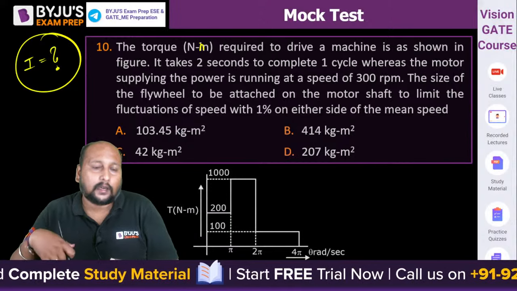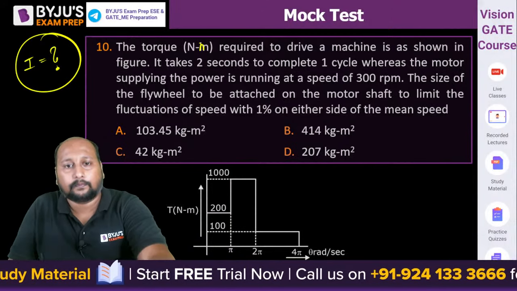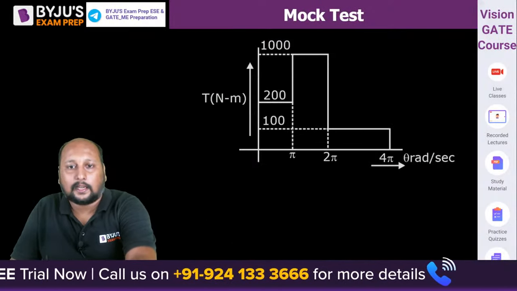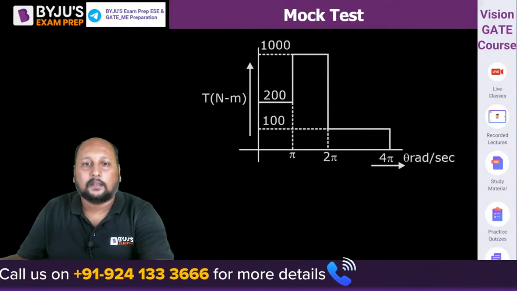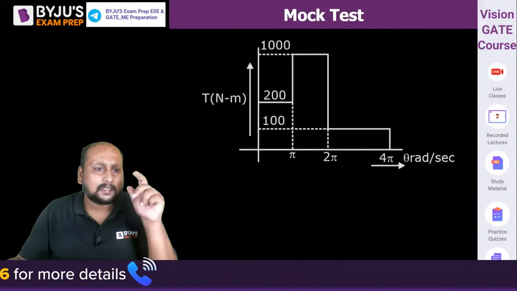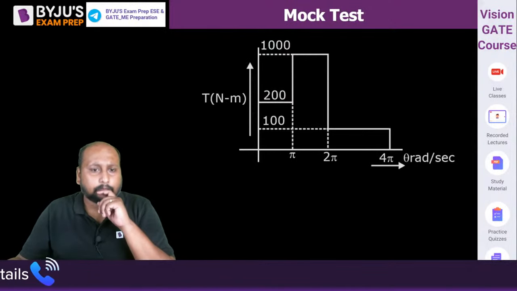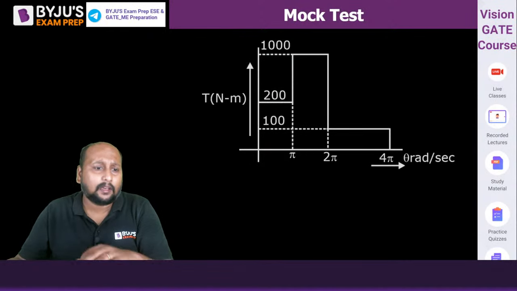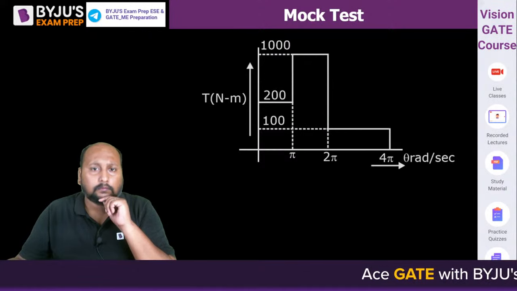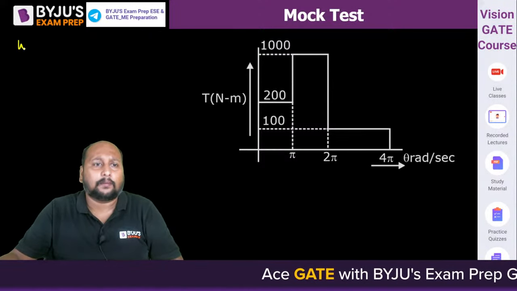Okay, चलो let's try to solve this question. So we are having a diagram over here. हाँ ठीक है, यहाँ पर आपको दे रखा है. Right. So first of all, tell me what's the mean. What is the mean value? What's the T mean? Quickly tell me. What is the mean value? पहले work done निकालिए. What's the work done per cycle?